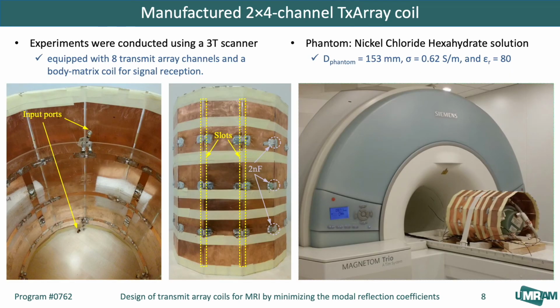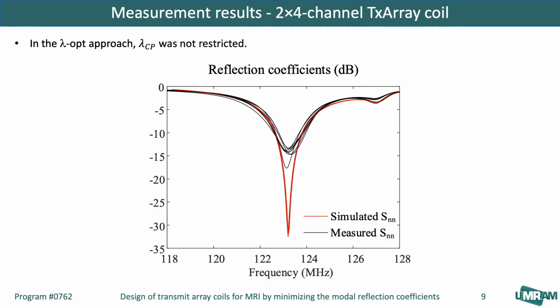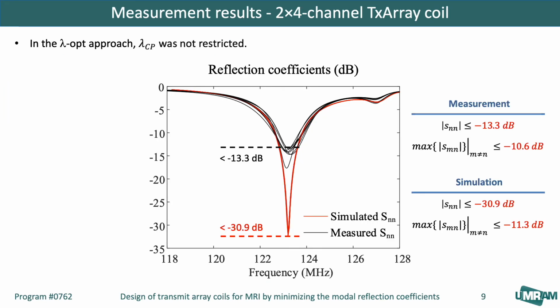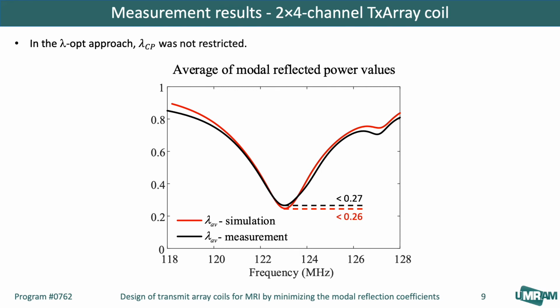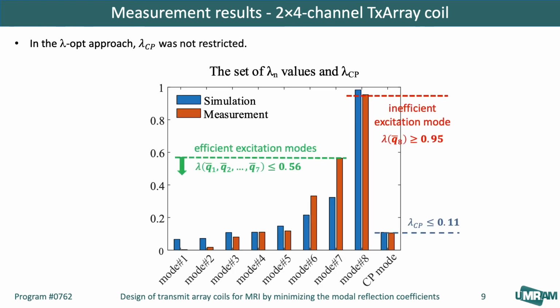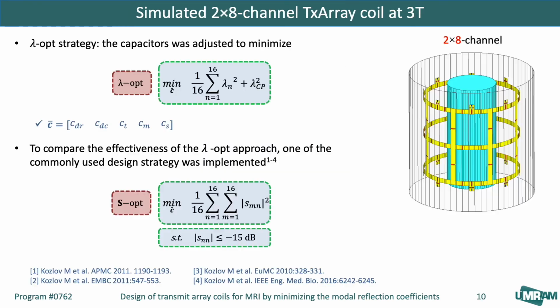To validate the simulation results, the 8-channel coil was constructed. The results show both simulated and measured coils resonate at the desired frequency with acceptable matching levels. The fabricated transmit elements are properly decoupled with a decoupling level greater than -10.6 dB. The lowest value of lambda average for both coils is less than 0.27, attained at the desired frequency. This figure shows that the manufactured coil also has 7 ion modes with less than 56% reflection. Besides, both simulated and measured lambda CP values are less than 11%.